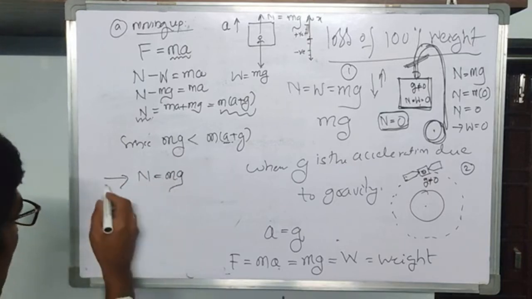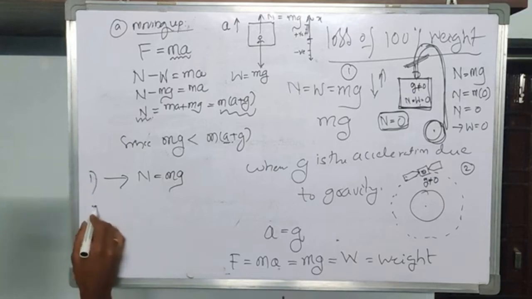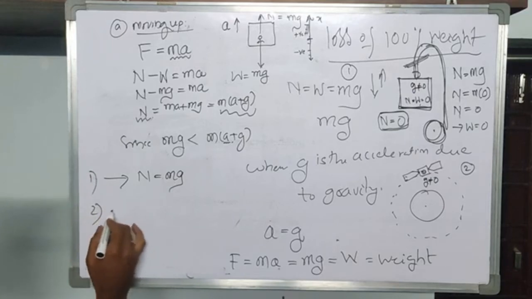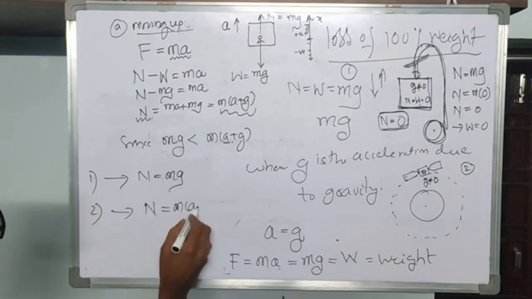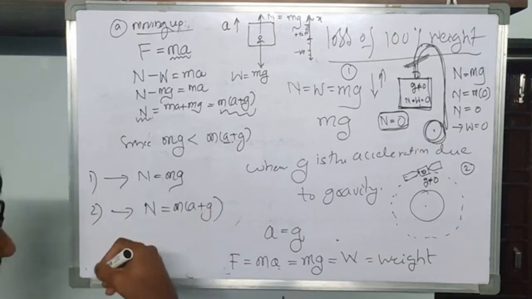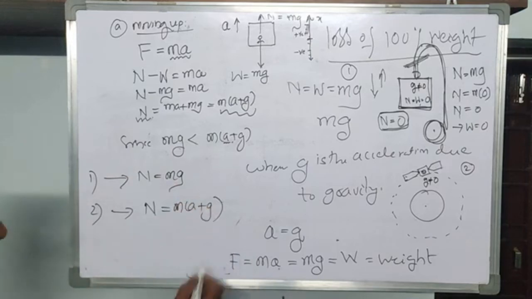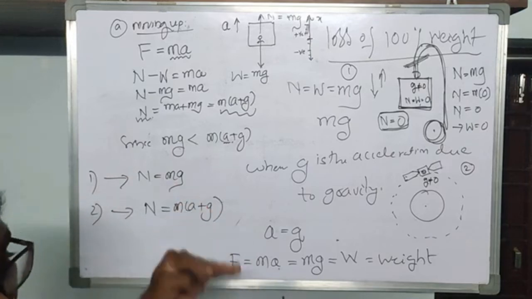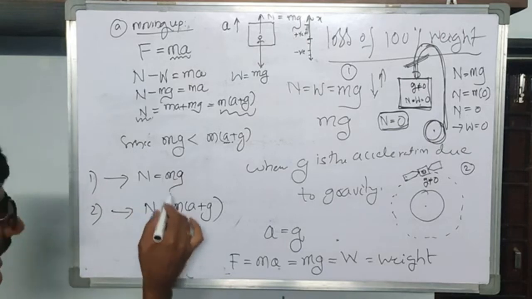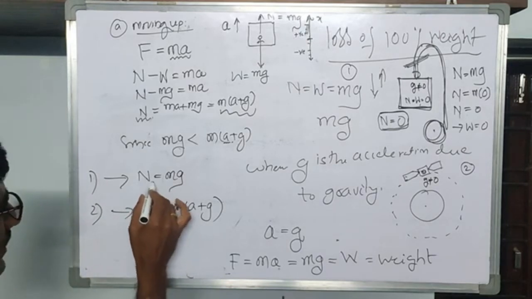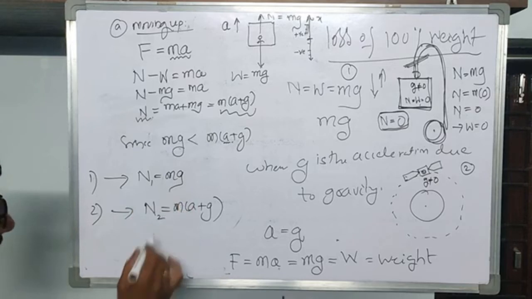Now N is becoming m(a plus g) as the lift moves up. You compare these two things, N1 and N2.